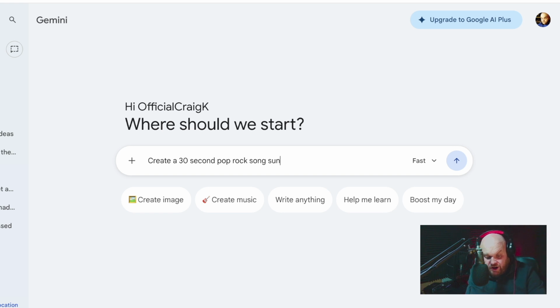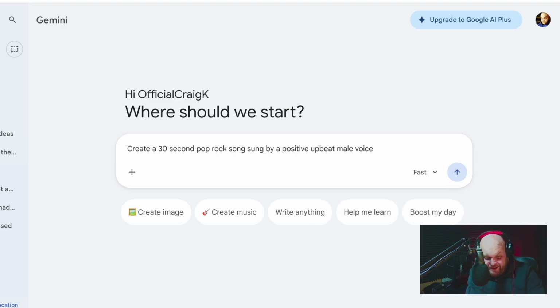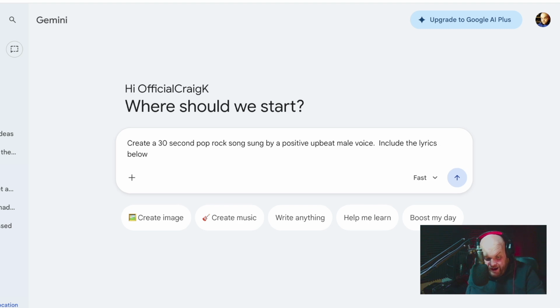Pop rock song sung by a positive, upbeat male voice. Okay, that sounds good so far. Create a 30-second pop rock song sung by a positive, upbeat male voice. Include the lyrics below. I don't know how much of a prompt we need to put. Let's just go with what we have.